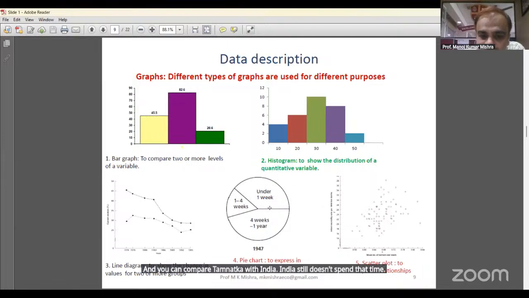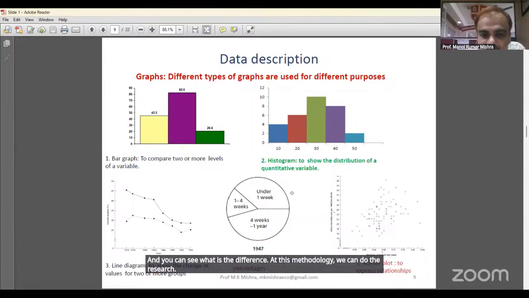You can make a pie chart of the monthly consumption pattern of the USA and India, and you can see what is the difference. By this methodology, we can do the research. By this data you can see.